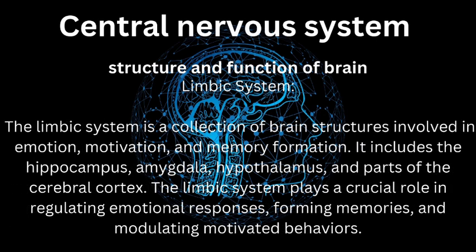Fourth, limbic system. The limbic system is a collection of brain structures involved in emotion, motivation, and memory formation. It includes the hippocampus, amygdala, hypothalamus, and parts of the cerebral cortex. The limbic system plays a crucial role in regulating emotional responses, forming memories, and modulating motivated behaviors.